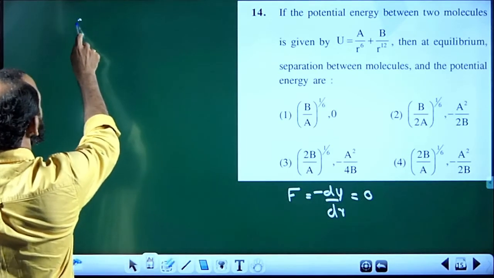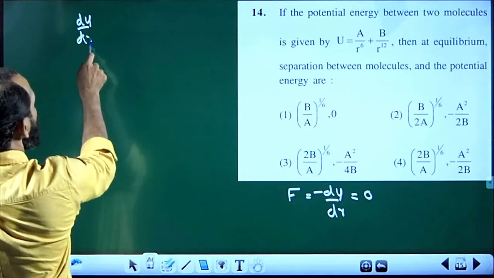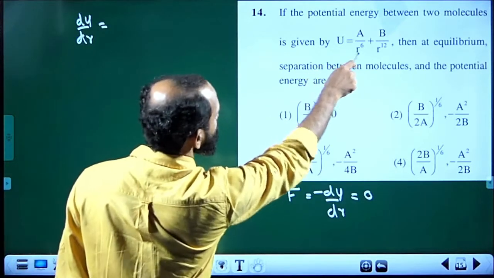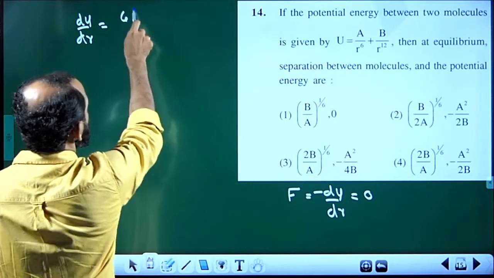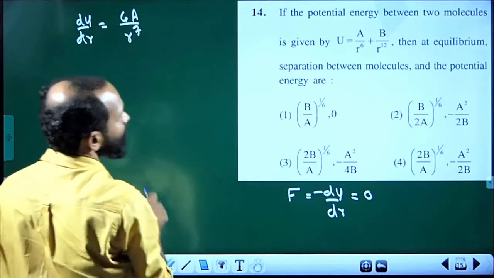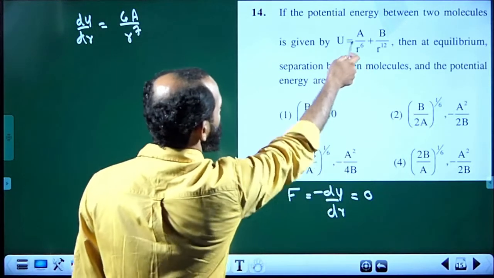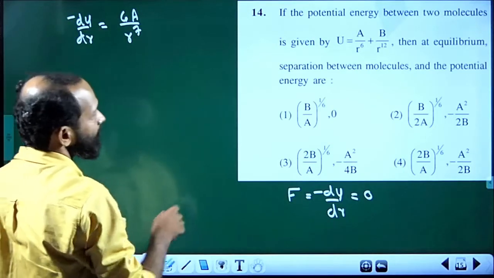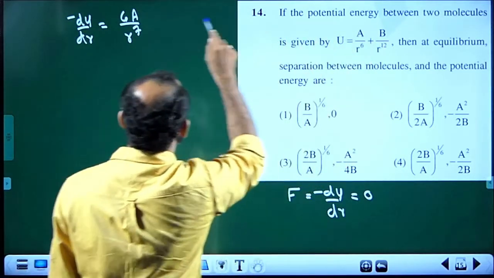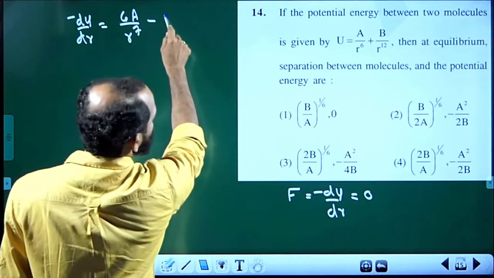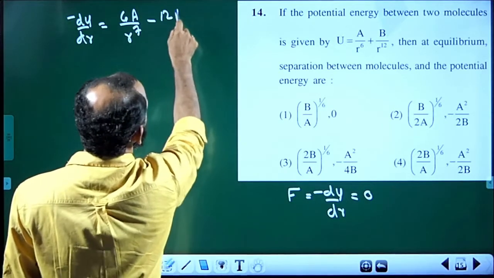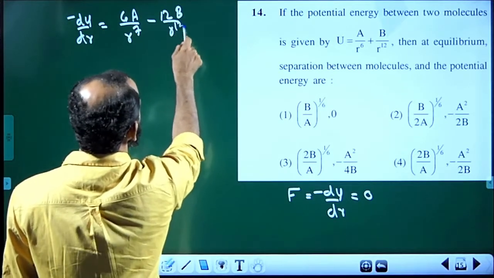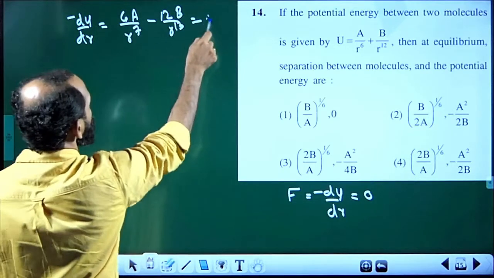So, for finding du by dr, the derivative can be written as 6a divided by r raised to 7. Here minus of minus becomes plus because we need minus du by dr. Here b by r raised to 12 will become minus 12b divided by r raised to 13, and that is equal to 0.